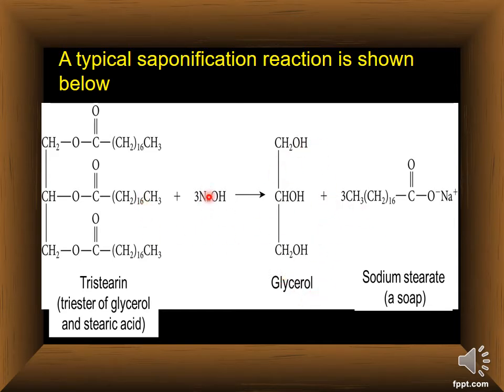Now what is left here? From this sodium side, it's going to attach again. The sodium attaches here again. So it makes sodium stearate, which is a soap.